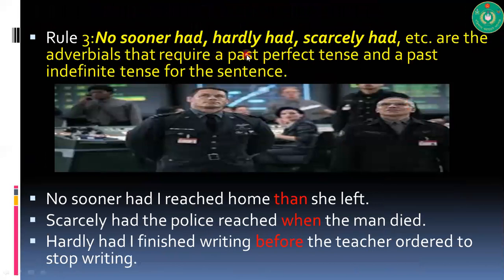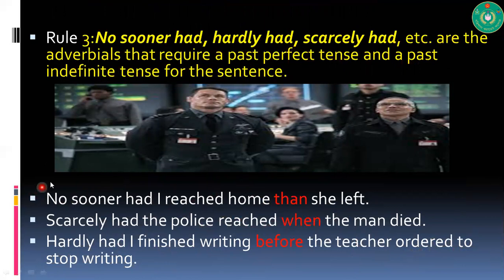No sooner had, hardly had, scarcely had are the adverbials that require a past perfect tense and a past indefinite tense for the sentence. No sooner had I reached home than she left. Scarcely had the police reached when the man died. Hardly had I finished writing before the teacher ordered me to stop writing.